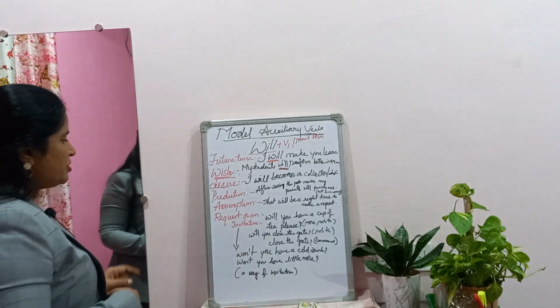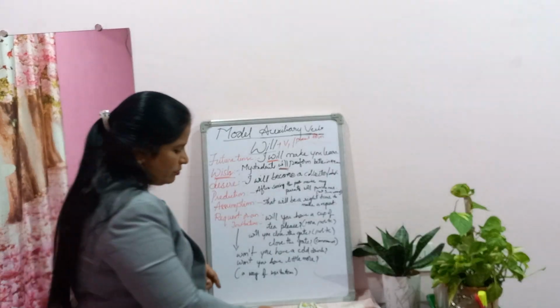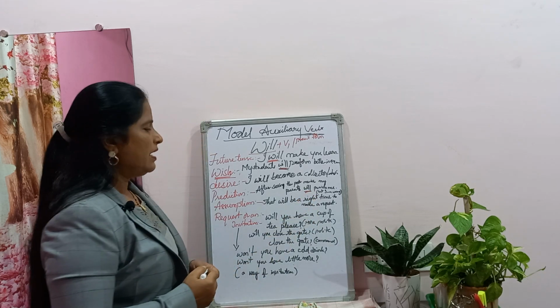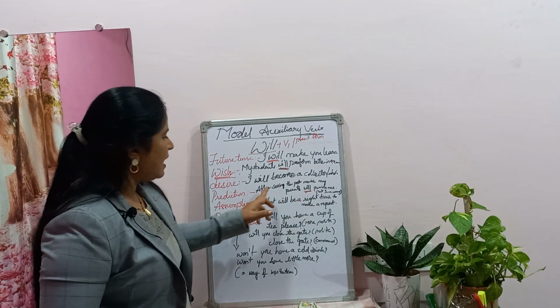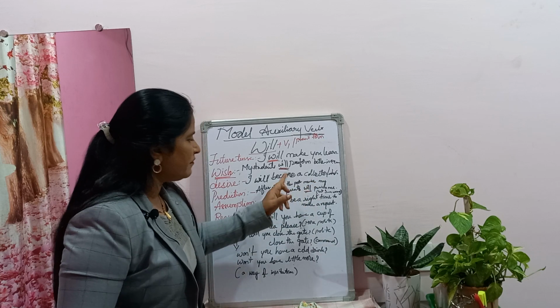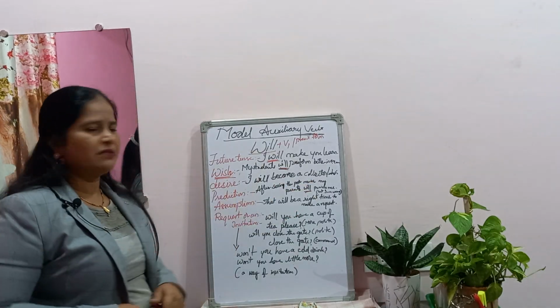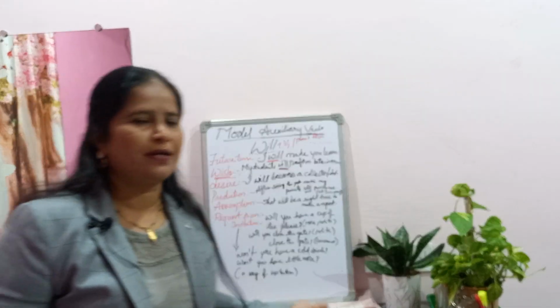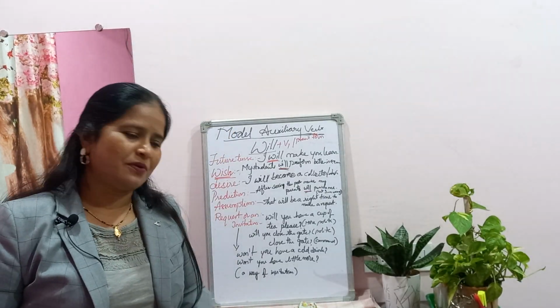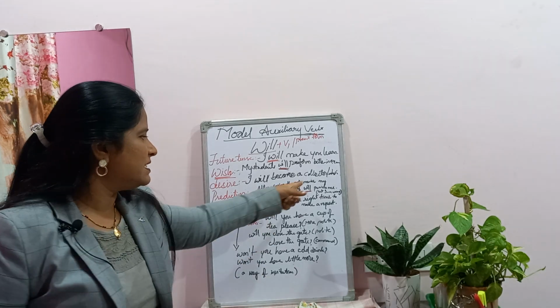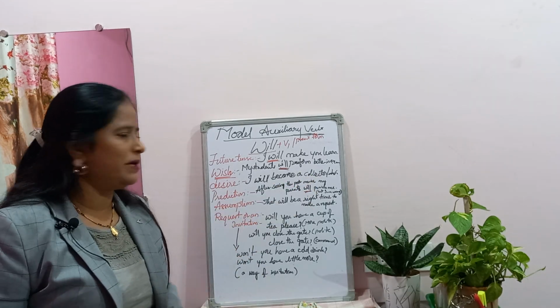Now for that prediction also we take the help of this "will". For example, here I have taken an example like this: after seeing the poor marks, my parents will punish me. Some poor student, a child who is always maybe with that feeling, is saying that after seeing poor marks, my parents will punish me.